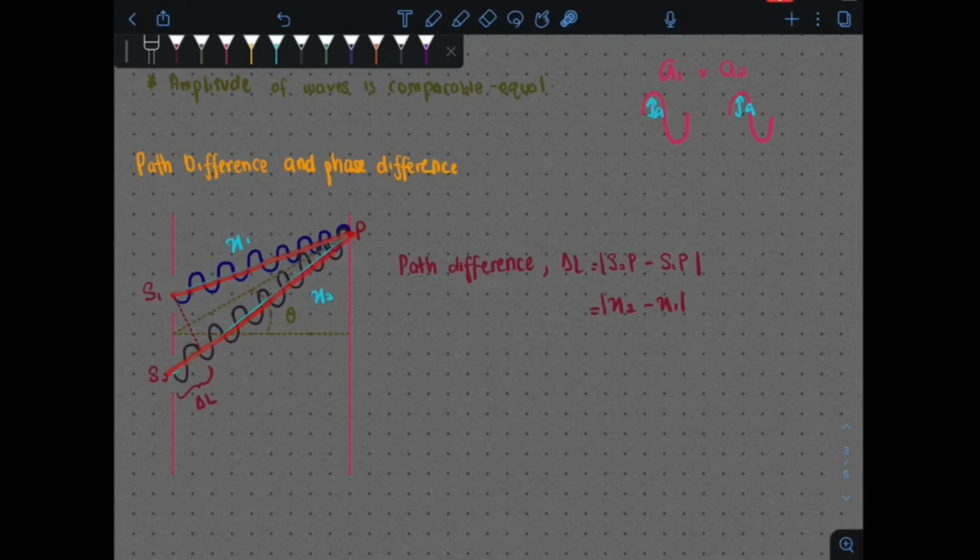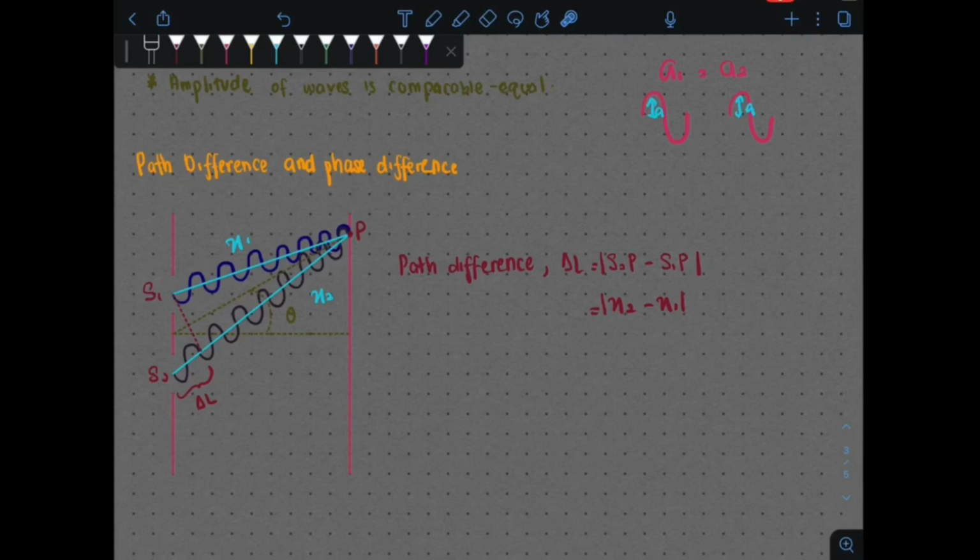So kalau kita tengok the blue line here, biru ini indicates that daripada S1 ke P adalah sebanyak X1. Daripada S2 ke P adalah sebanyak X2 jaraknya. As we can see, tengok dalam mata kasar kita dah tahu panjang X2 lebih panjang daripada X1. It is much longer, which indicates that ada perbezaan dalam jarak yang kita lalui daripada source 1 ke point P dan juga daripada source 2 ke point P.